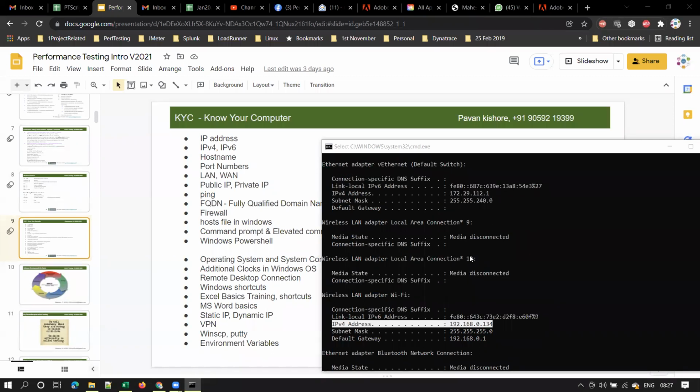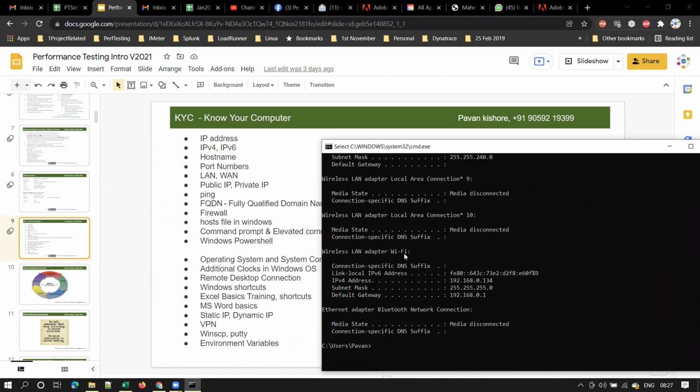Clear? If you are connected through a LAN cable, this becomes your IP address, by the way. Here you see, right? Ethernet adapter, vEthernet. If you are connected through a LAN cable, this will become your IP address. However, I am connected to my Wi-Fi router, so this is my IP address.